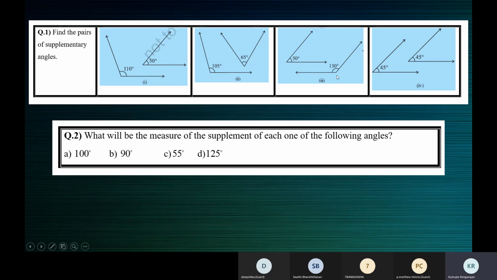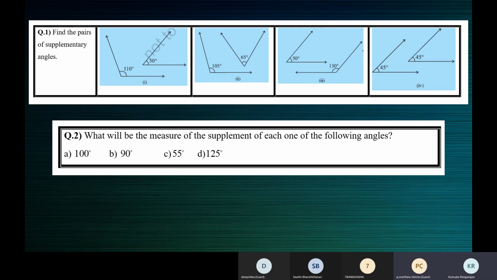In figure 3, Matthew. Matthew, what is the sum of the angles in figure 3? Ma'am, 180, ma'am. It is supplementary, ma'am. Yes, the two angles are supplementary. What about figure 4, Matthew? Ma'am, it's not supplementary, ma'am. The two angles are not supplementary. Why? Ma'am, because their sum is 90, ma'am.